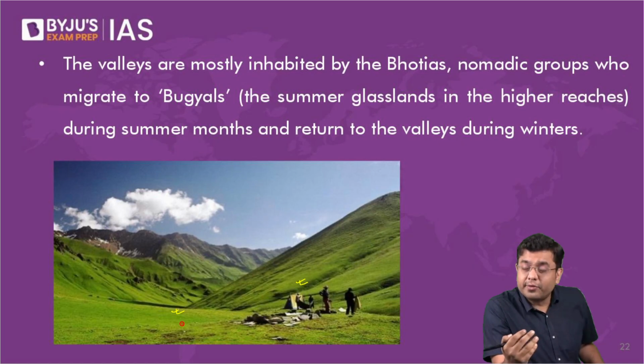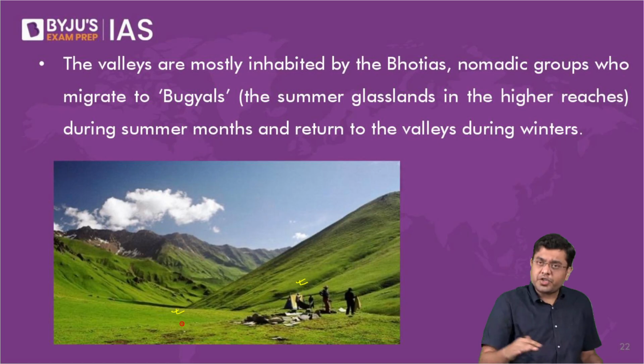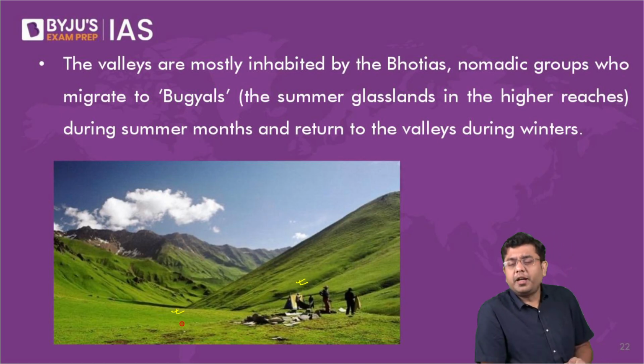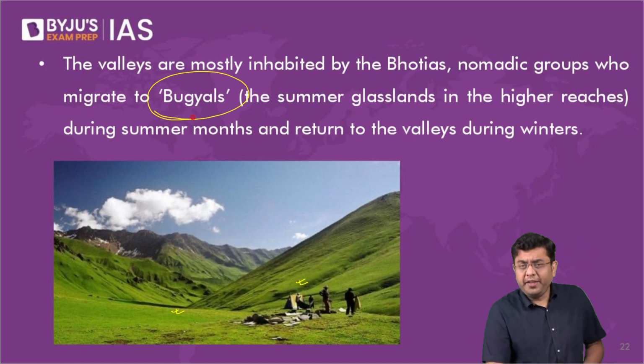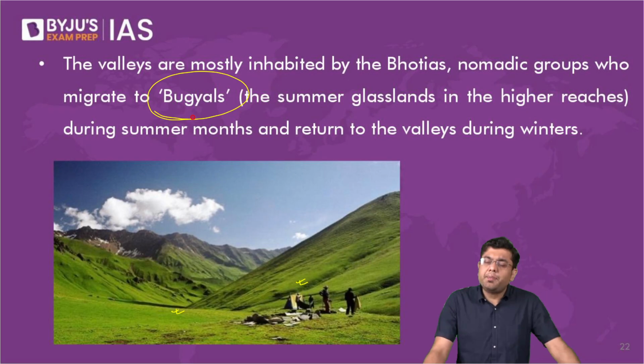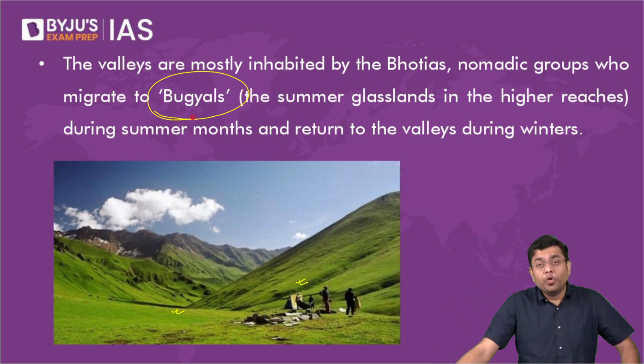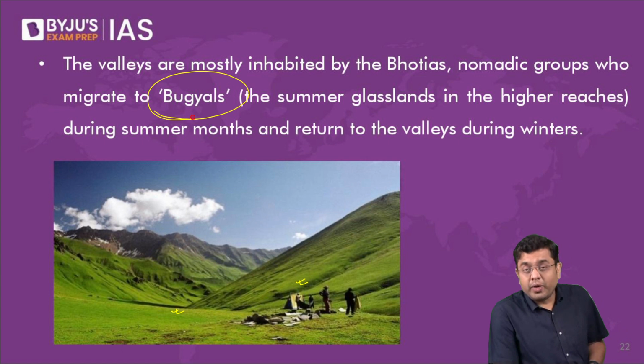Now these grasses are prominent during the summer season, not to be found during the winter season, because in winter this entire stretch will be covered in a thick deposit of snow and ice. During the summer season, when everything melts, that is when these grasses will start to grow. So these temporary summer grasslands which are created at greater altitude are referred to as bugyals. Now these bugyals are used in great proportion by the pastoralists, by the nomads. They actually use these grasslands.